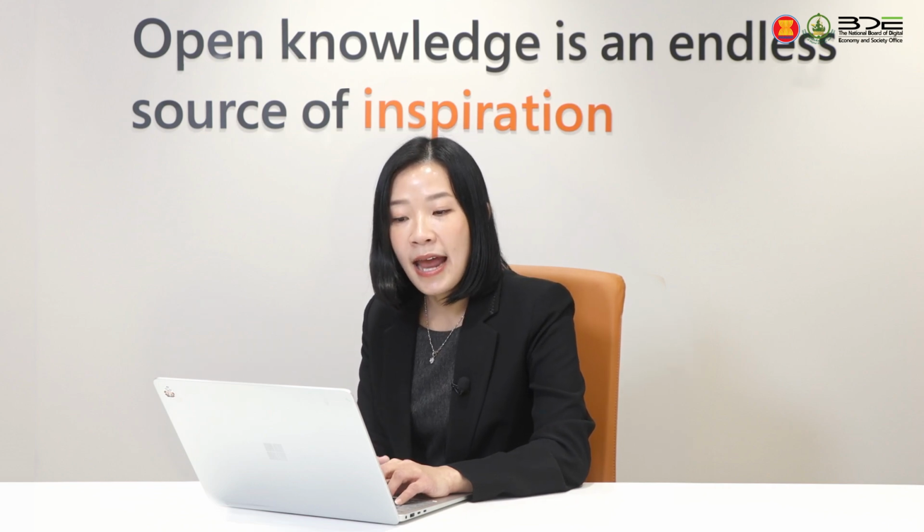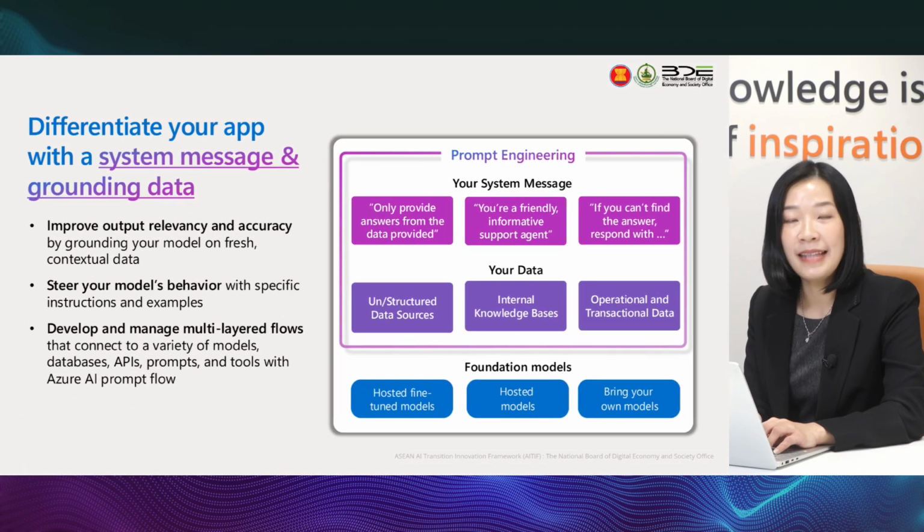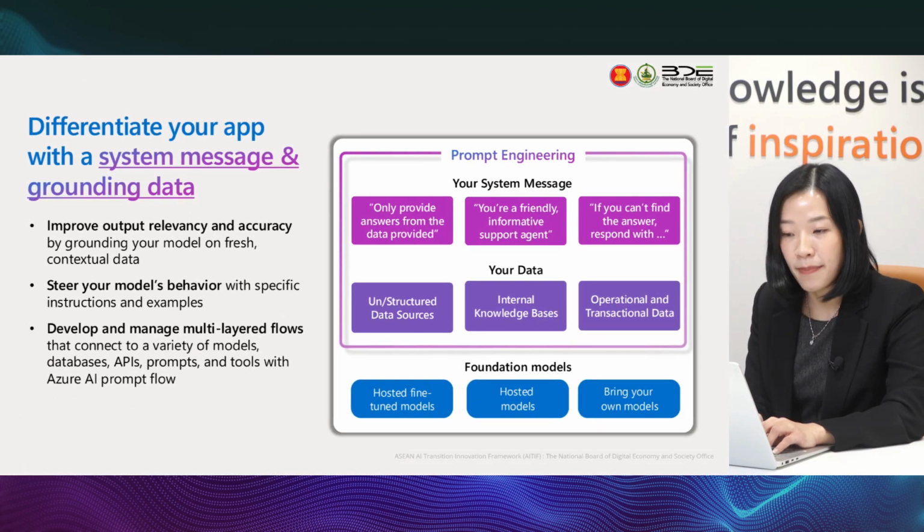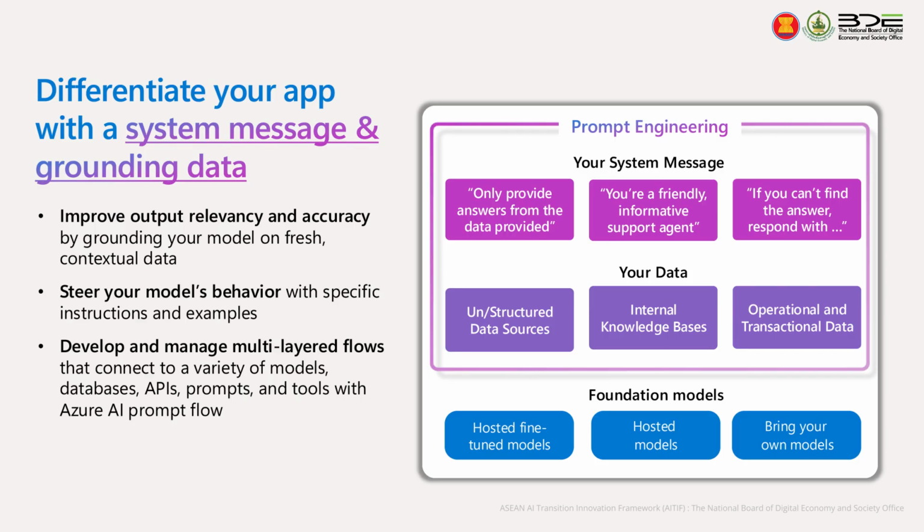So now we are at the system message and grounding layer. As we shared before, this is where we do the back-end prompt engineering. You might have heard about this area of prompt engineering. It's very important nowadays on how we make the AI work best.